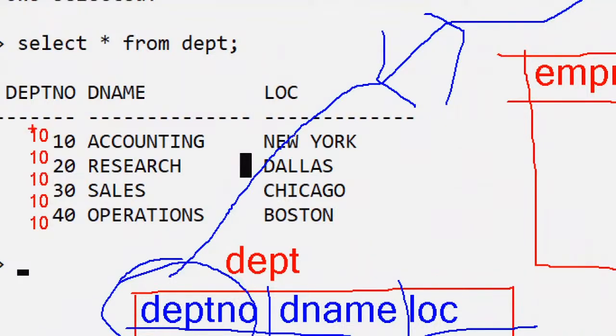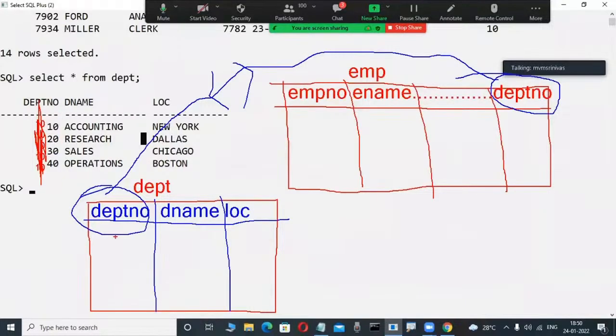No, duplicate data is not there. Only 1 time is 10 there. Only 1 time is 20 there, only 1 time 30, only 1 time 40. That's why the data appears only 1 time. Means 10, 10, 10 is not there, and 20, 20, 20 is not there. 10, 10, 10, 20, 20 would be duplicate data. Duplicate data is not available in this column.